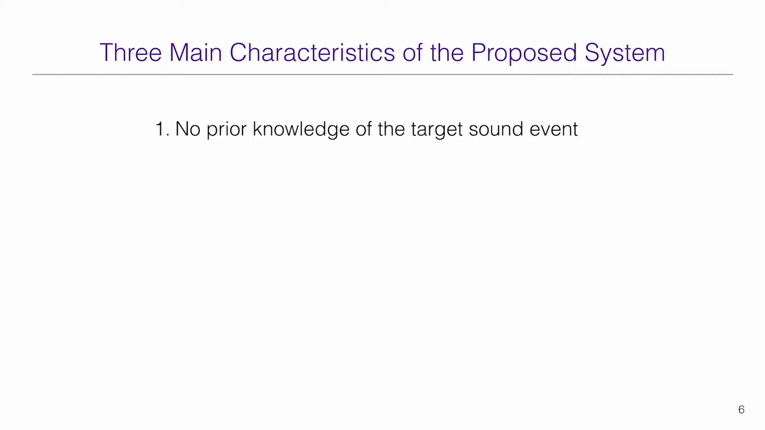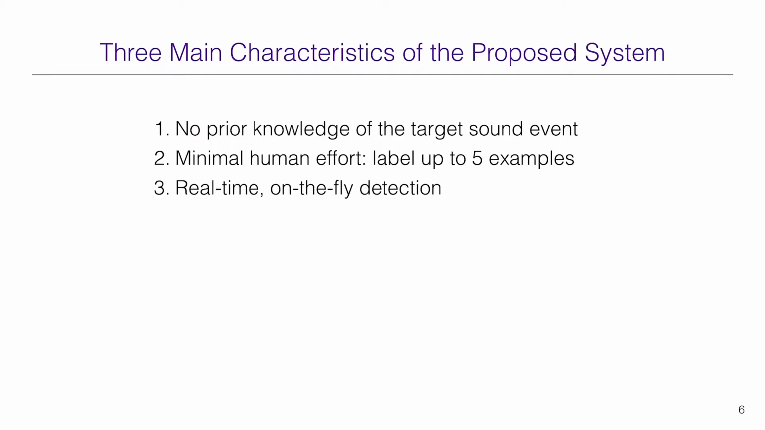There are three main characteristics of our proposed system. First, no prior knowledge of the target sound event. We want to be able to search for any sound in the recording. Second, minimal human effort. Ideally, we only label up to 5 examples of the target event. Lastly, the system needs to provide real-time, on-the-fly detection. Once we select the target sound, the system should be able to quickly adapt to it and display the location